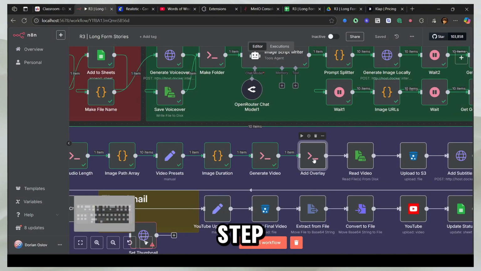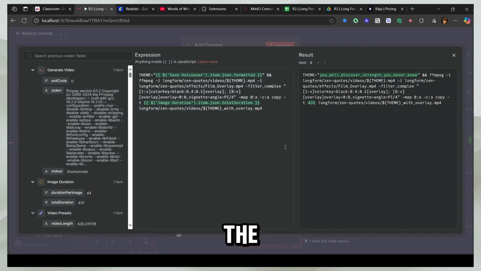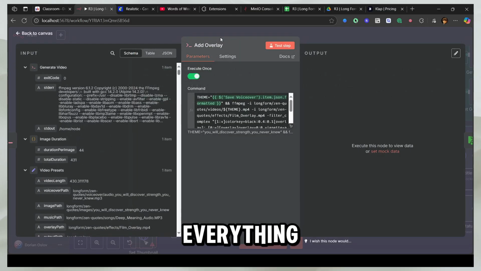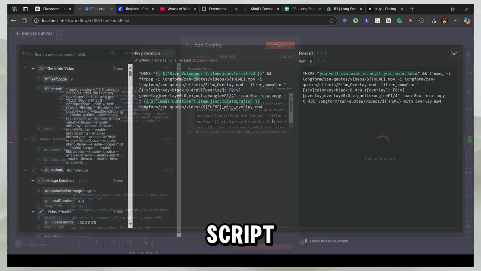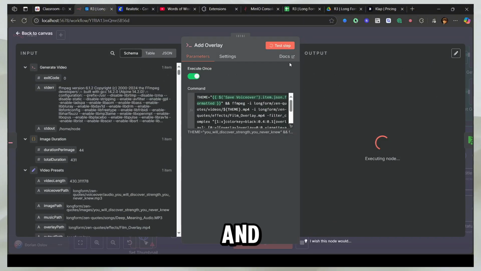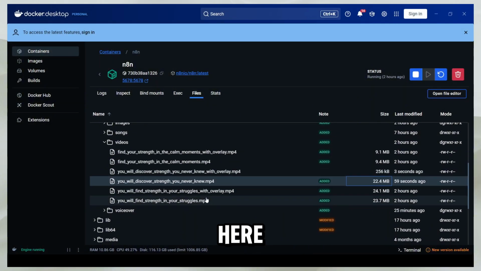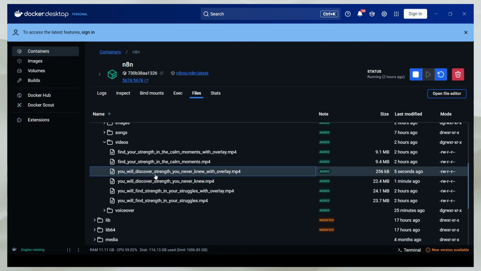The next step is that you add the overlay, and you can get the script as well. And this is really amazing. We get the theme, we get the actual video, we set the vignette effect, we get the overlay, we set the chroma key, and we have done everything here. You can copy the script, take the screenshot, and now it's going to take our video and add the overlay. You can see the other video forming here, which is: you will discover strength you never knew, with overlay.